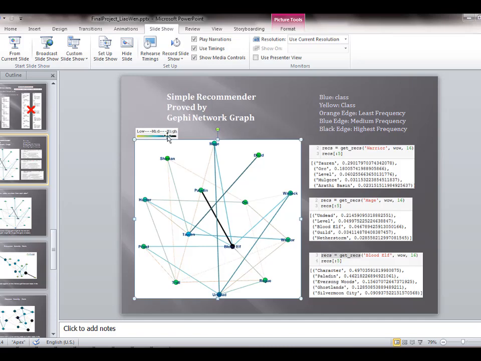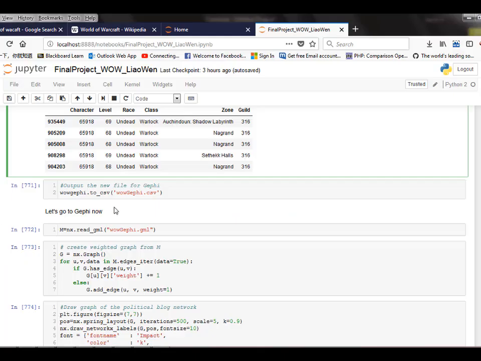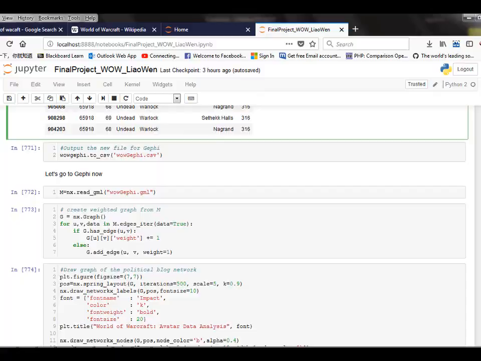And the darkest color also indicates the top importance. Tauren is the best race for warrior, and we can find the connection between Tauren and warrior. The color of the edge also shows high importance. The same thing we can observe in the mage part, which means the recommender we built is quite reasonable. Our next step is to use Gephi to generate a GML file that Python could read and build networks.